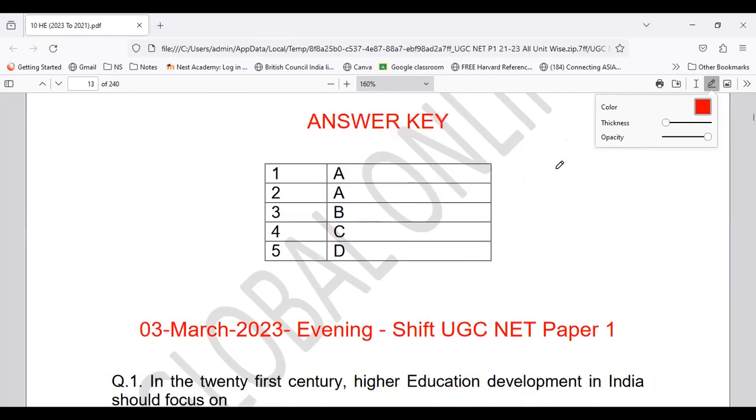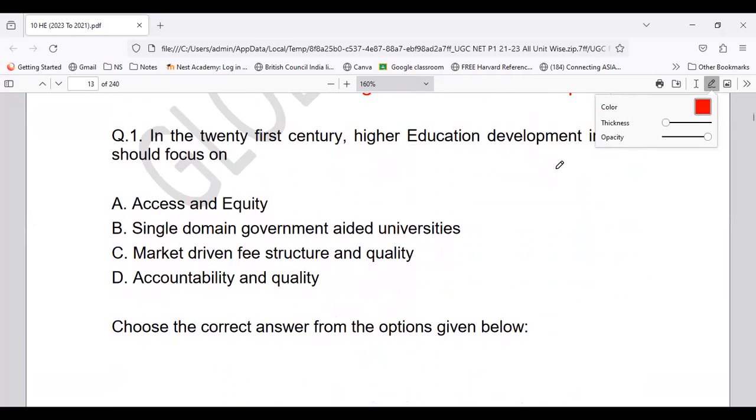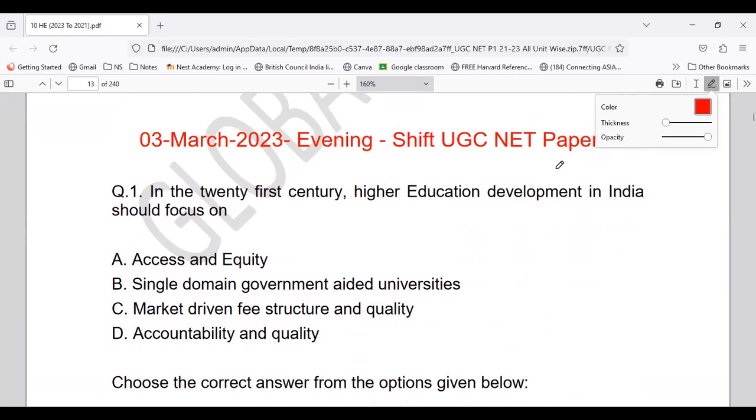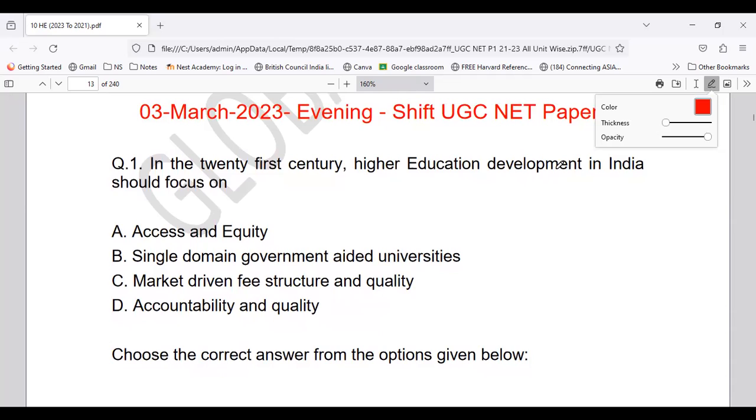Okay, coming to the next set of papers now. We have the March 2023 evening shift paper. In the 21st century, higher education development in India should focus on what? Access and equity, single domain government aided universities, market driven fee structure, or accountability and quality.